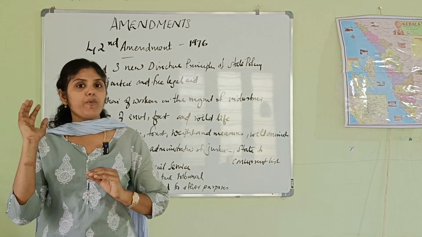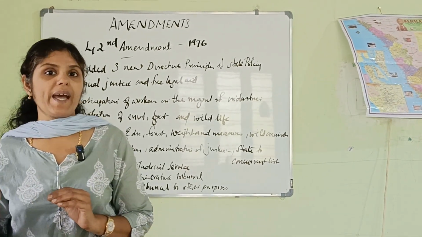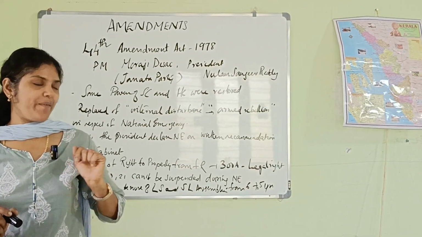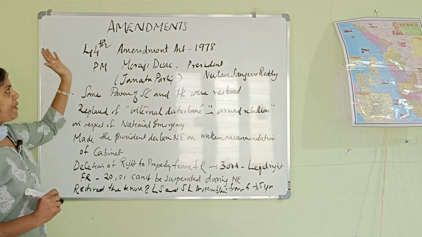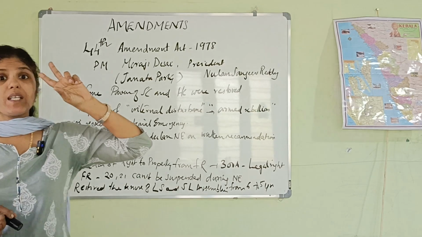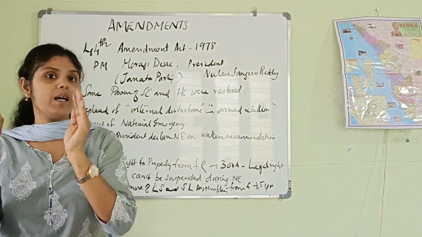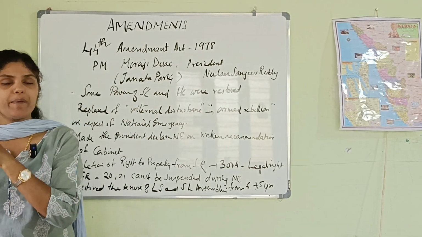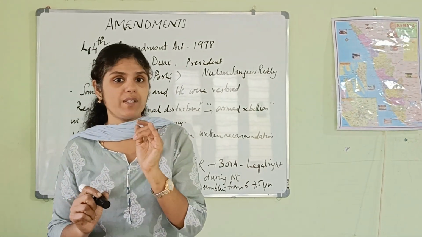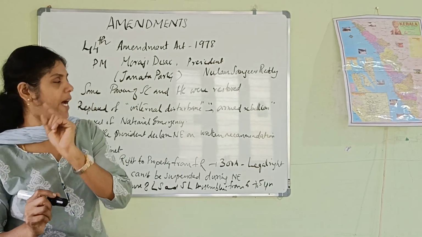Next we are moving to the next one, that is the 44th Amendment Act, which we have studied in detail. So 44th Amendment Act of 1978. Before that, 42nd Amendment Act was passed during the period of Indira Gandhi. That is, Prime Minister was Indira Gandhi and the President was Fakhruddin Ali Ahmed.